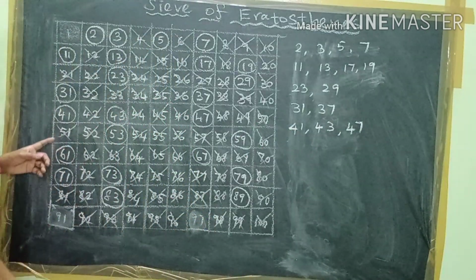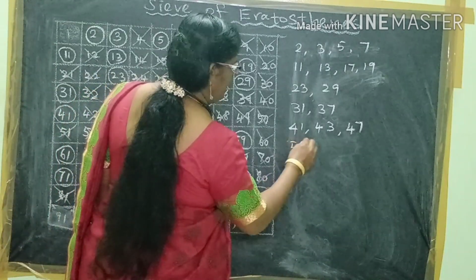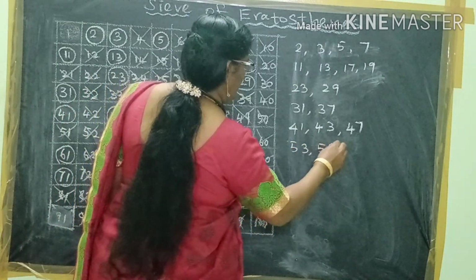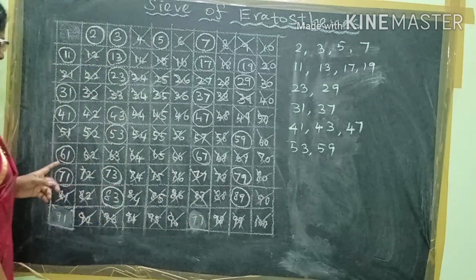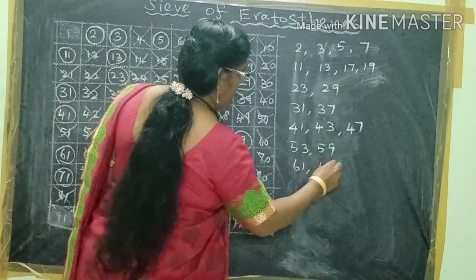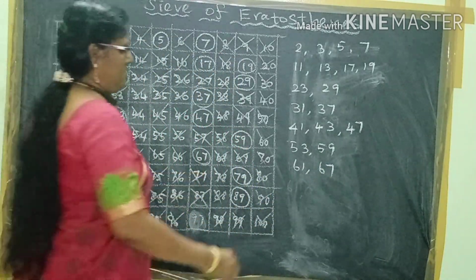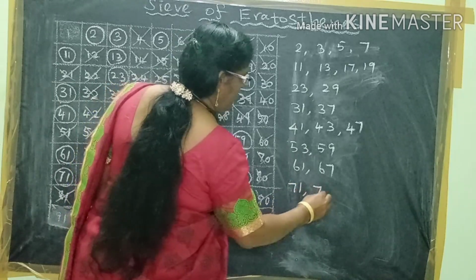And the next row, 53 and 59. The next row, 61 and 67. The next row, 71, 73, 79.